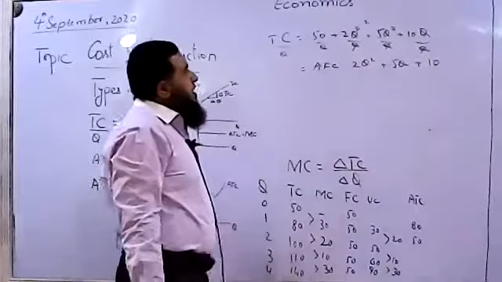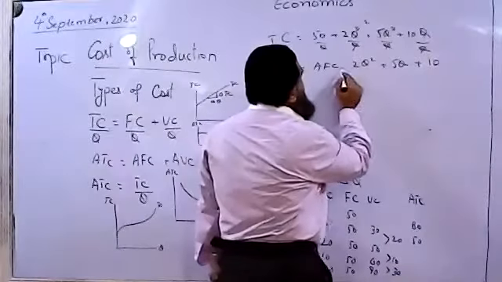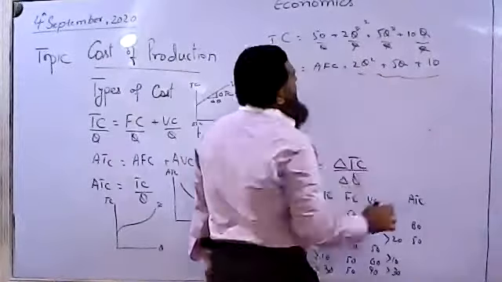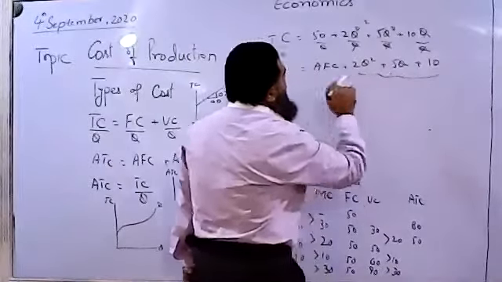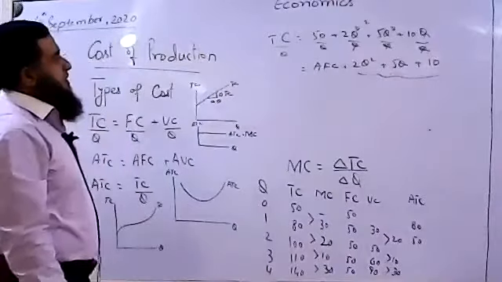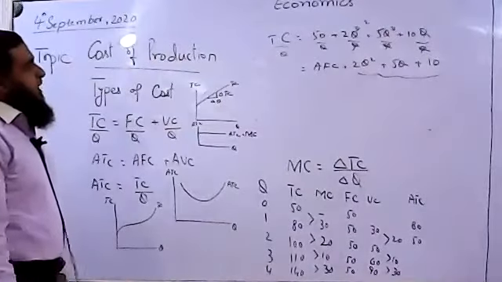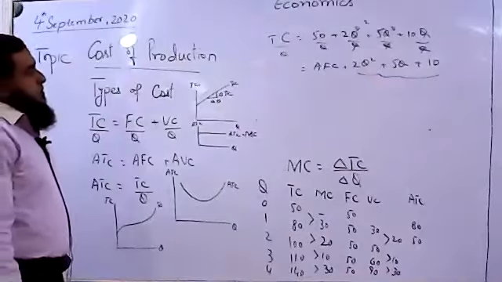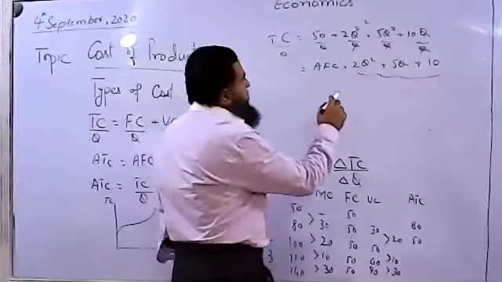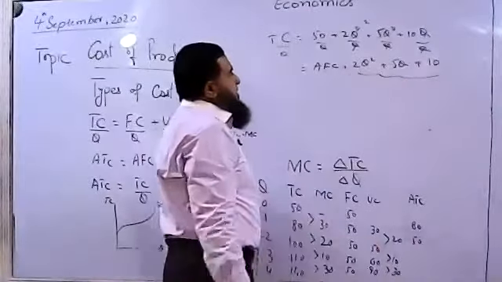Now it has become a quadratic function instead of a cubic function. We started with a cubic function. Now, as we divided it by the level of quantity produced, we are having this type of function.